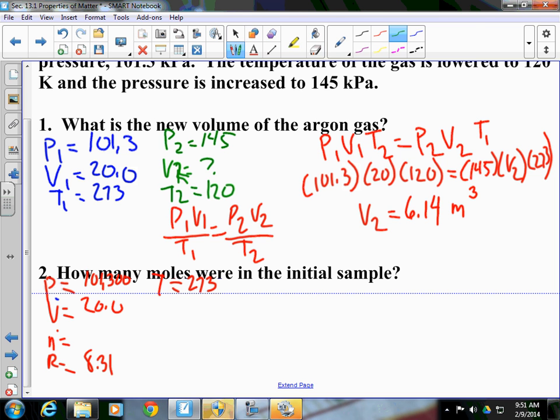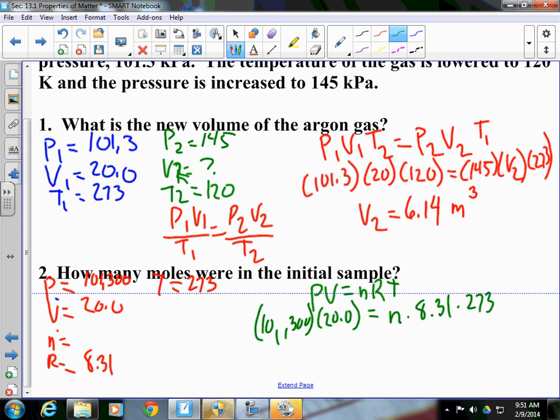So if we set it up, PV equals nRT. P ends up being 101,300. I apologize, I need to adjust my smartboard. V is 20.0. We're solving for n times 8.31 times T, which is 273.